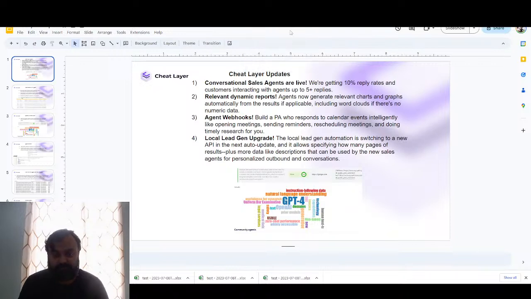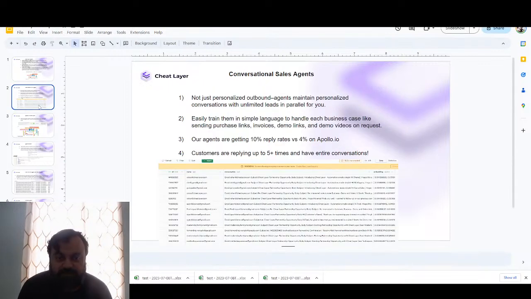And I'm going to demo some as well today. I'm going to demo the sales agents that can do that as well today. And we also upgraded the Google Maps lead generation agent. So let's get right into it.